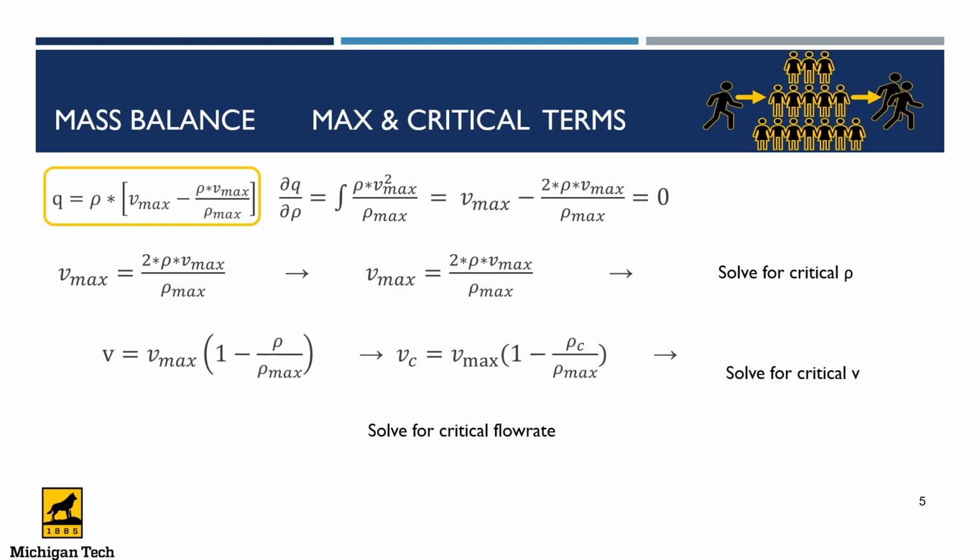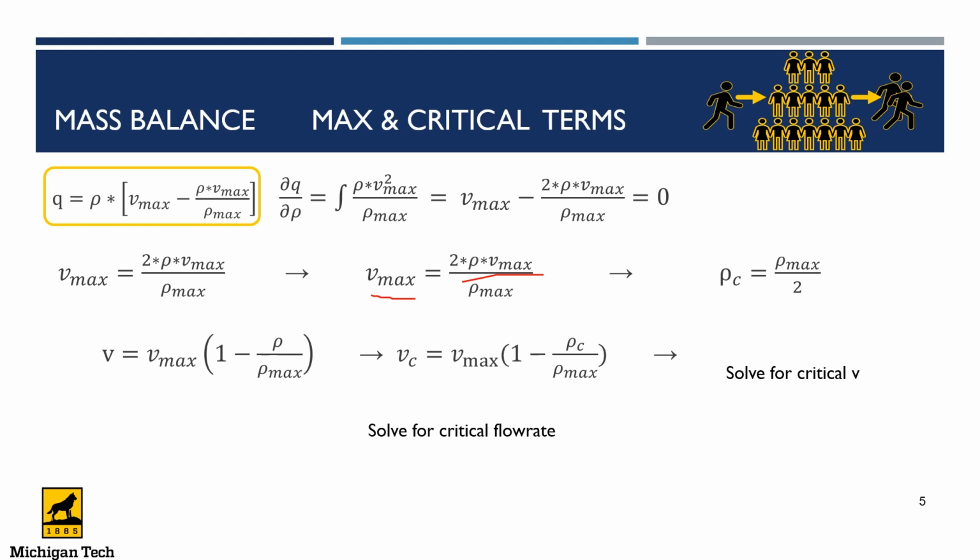Making Vmax the subject of the formula, we now have 2 density Vmax divided by density max. Simplifying further, we have Vmax on both sides of the term. Cancelling Vmax out, we are left with density max is equal to 2 density. Making density the subject of the formula, we now have density is equal to density max divided by 2, which is equal to the critical density, as we are trying to find the critical density and velocity.